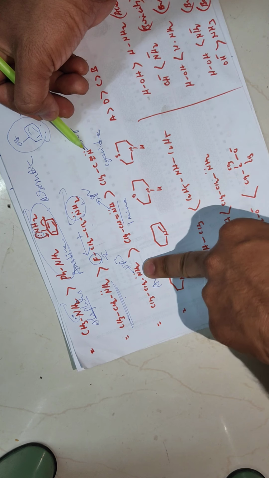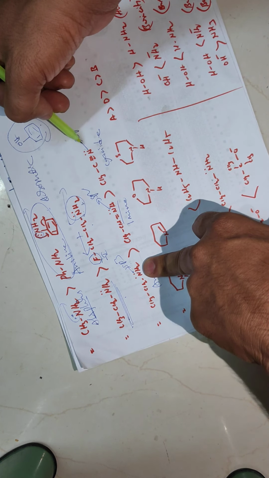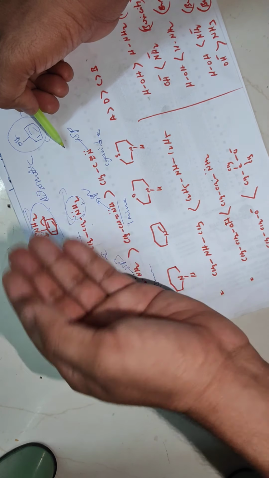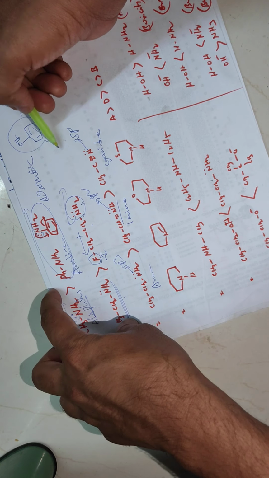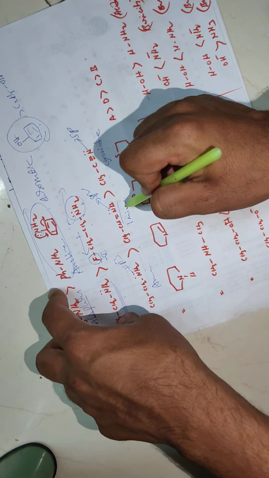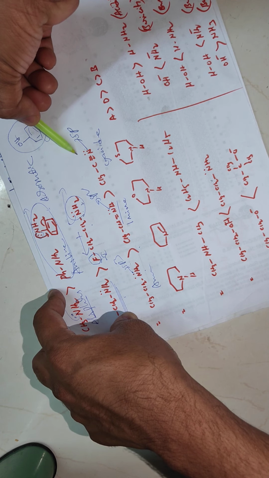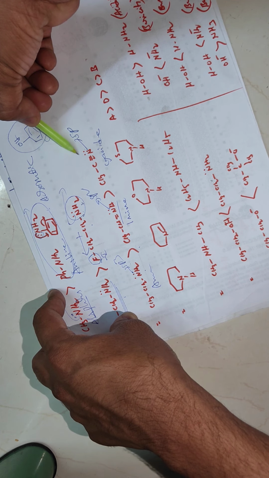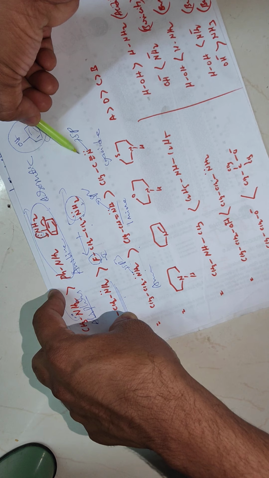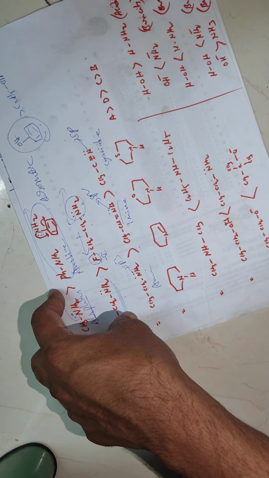And this one, the sp3 nitrogen, is less electronegative when compared to sp2 and sp. It has more tendency to donate, to lose electrons, so that's why it is more basic in nature. So a very important point: with increasing s character, electronegativity increases, so it holds electrons very tightly, and has very little tendency to donate electrons to the acid.